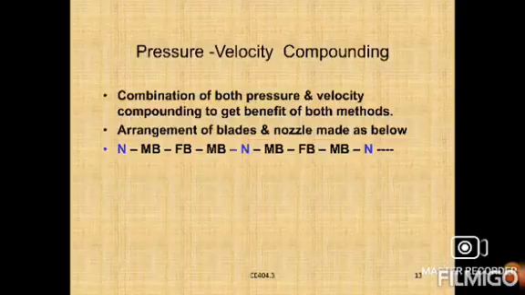First is the nozzle, then moving blade, fixed blade, then nozzle, moving blade, fixed blade again, and so on. First we place the nozzle on the turbine, beside it the moving blade, next a fixed blade, again a moving blade, again a nozzle. So this is the process.